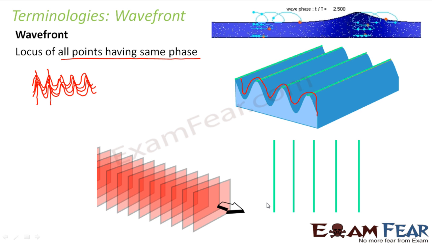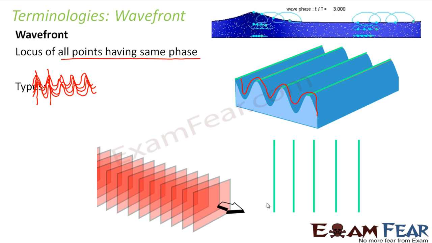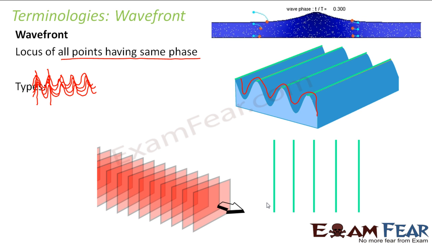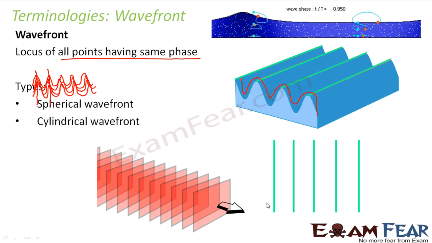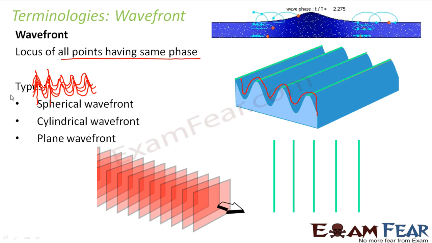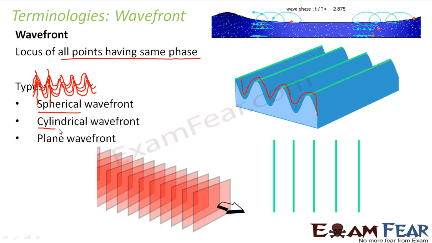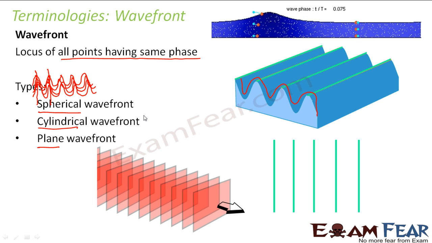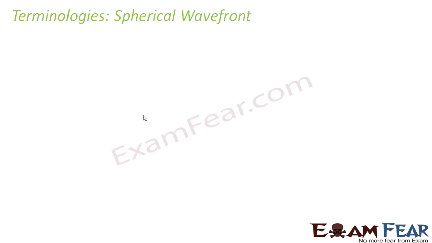So now that you have understood what is wavefront, let us look at the types of wavefront. There are basically three types of wavefront: spherical wavefront, cylindrical wavefront, and plane wavefront. We will discuss each of them, that is spherical, cylindrical, and plane, one by one. So let us first take up the spherical wavefront.